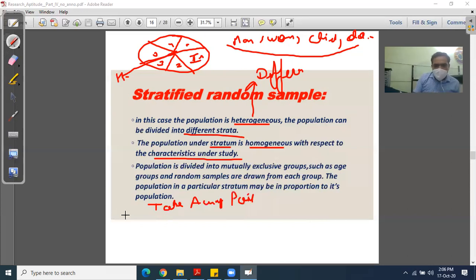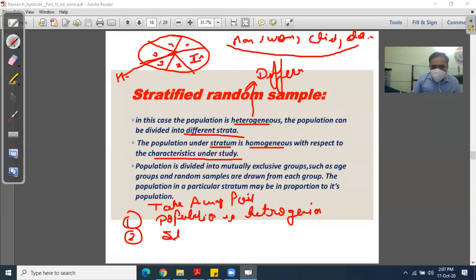The population is heterogeneous, and the strata are homogeneous.